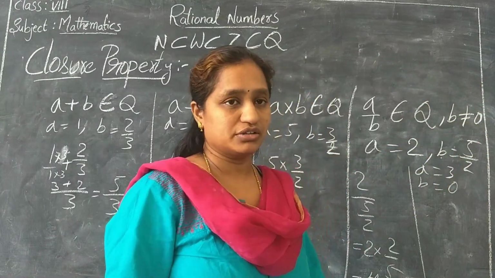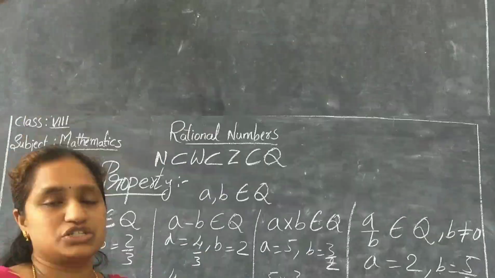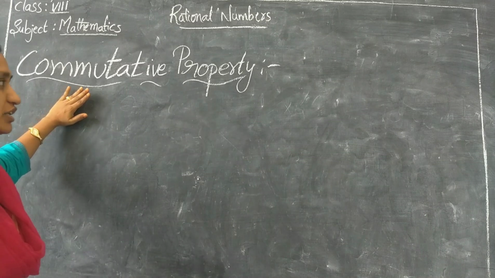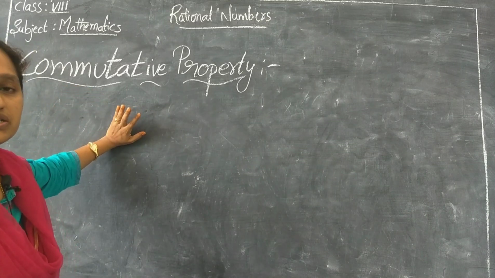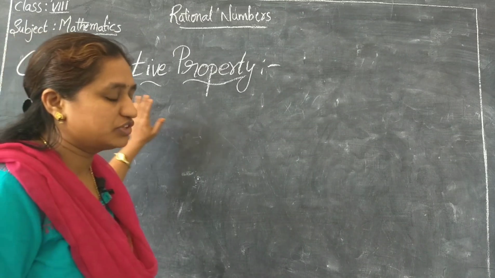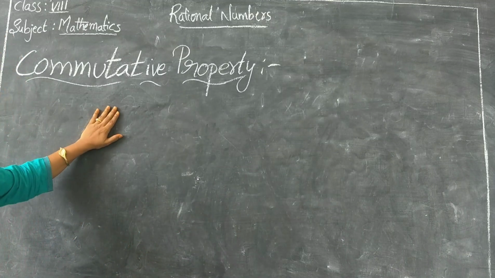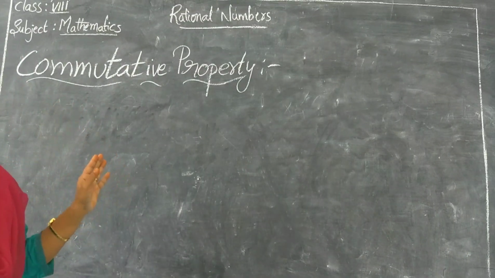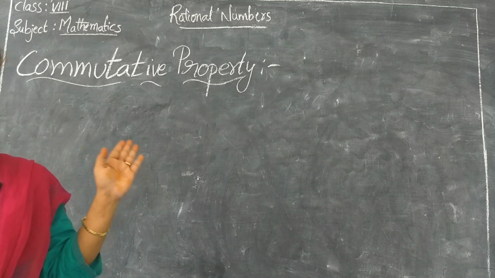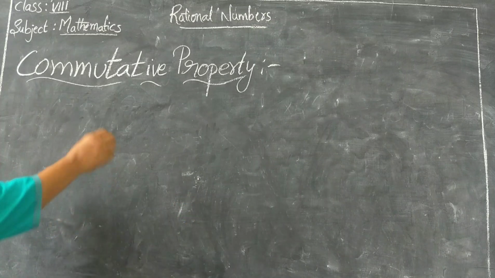Okay, let's see the next property, which is the commutative property. What does the commutative property state? If A and B belong to the rational numbers, then for the binary operation on A, B, the result should be the same on the two sides. If you change the order of the operands, the result should be the same. So let's see.